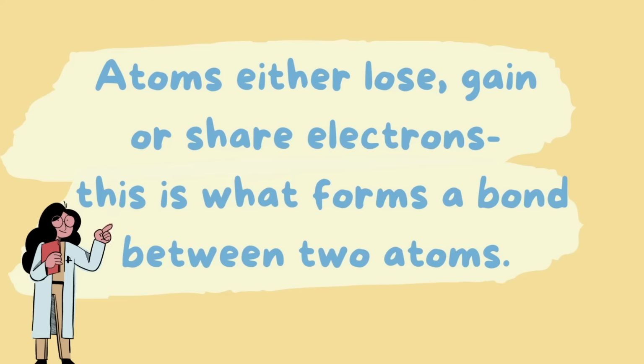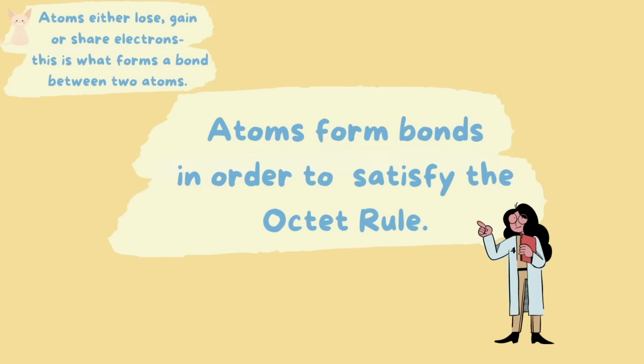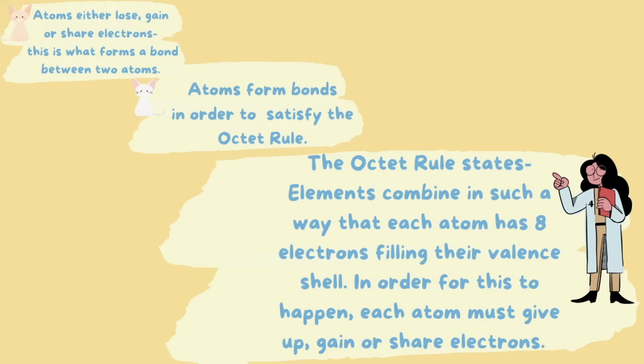Atoms either lose, gain, or share electrons. This is what forms a bond between 2 atoms. Atoms form bonds in order to satisfy the Octet Rule. The Octet Rule states that elements combine in such a way that each atom has 8 electrons filling their valence shell. In order for this to happen, each atom must give up or gain or share electrons.